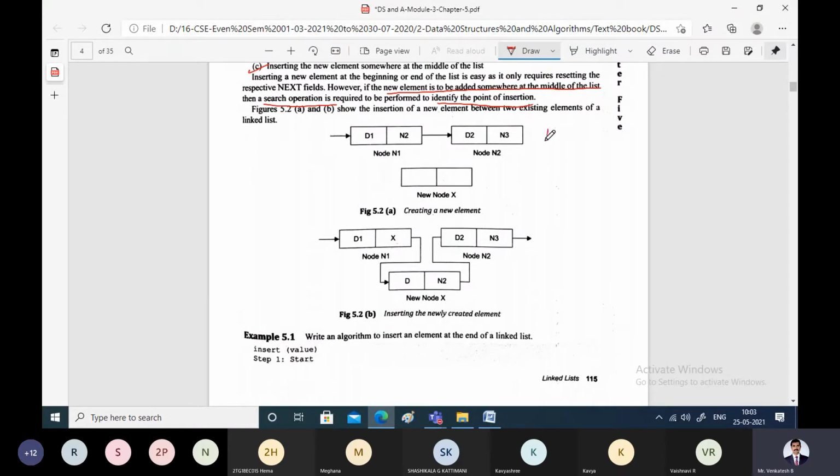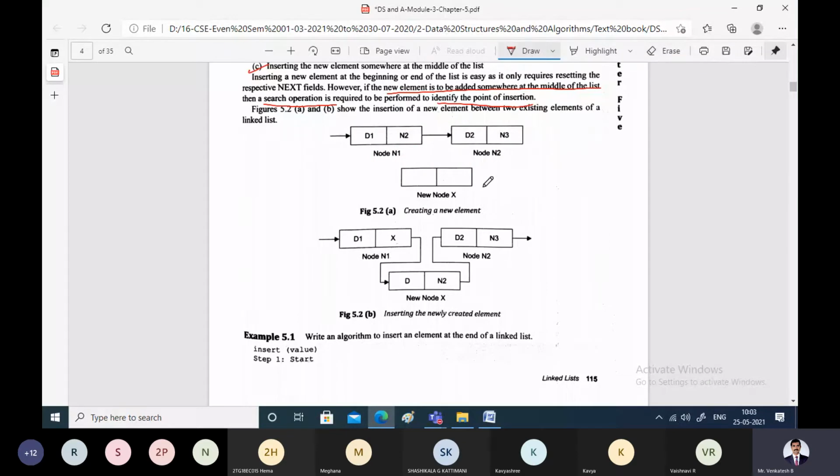So assume this is the existing linked list. That means there are two nodes in our linked list. This is data part 1 and next node. That means it is simply a pointer which points to the next node. They have identified it as N2. Then data part 2 and N3. This is node 1 and this is node 2. So we have two nodes in the linked list now.